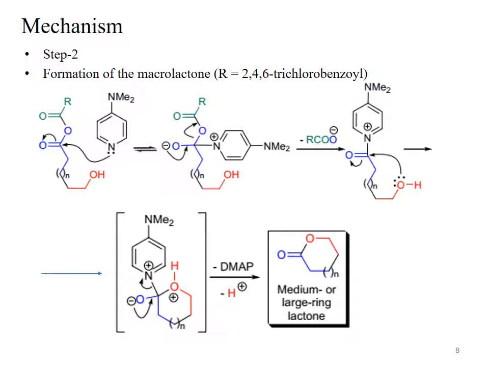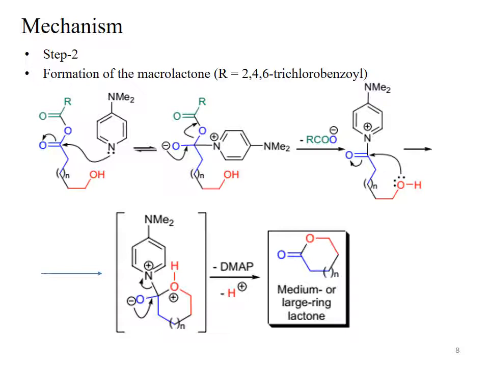As a result, the anion of the carboxylic acid attacks the carbonyl carbon of the Yamaguchi reagent, and the mixed anhydride is obtained. This is the structure of the mixed anhydride. Here again the R is the 2,4,6-trichlorobenzoyl group.